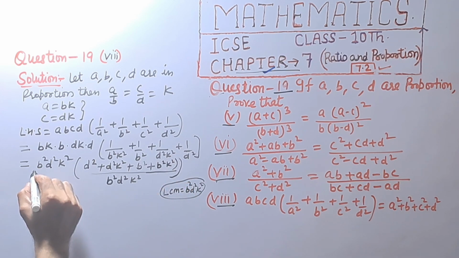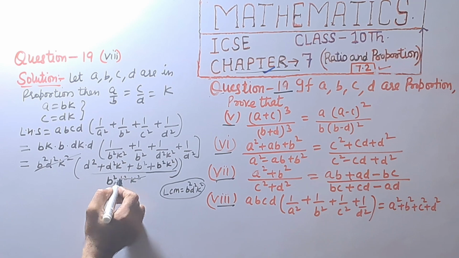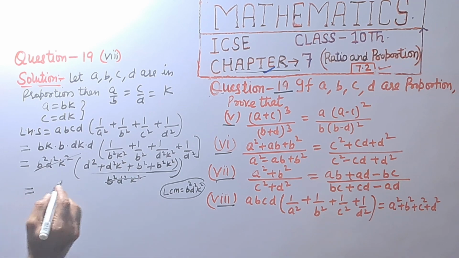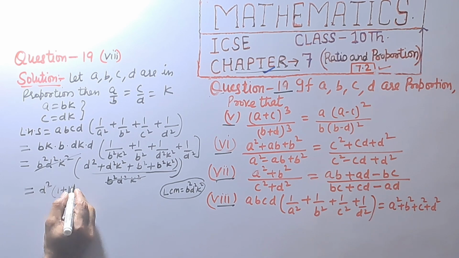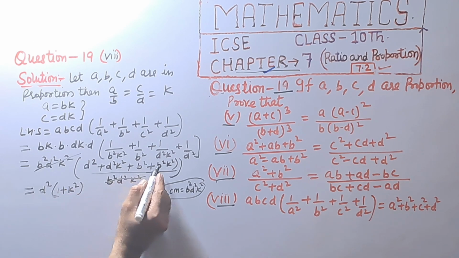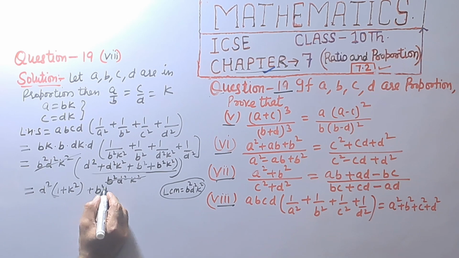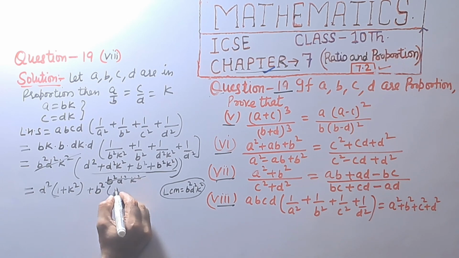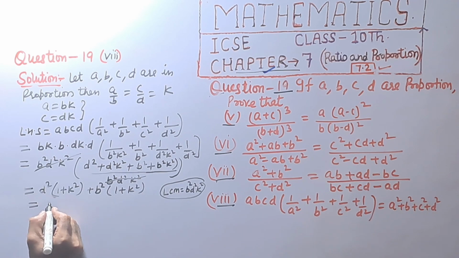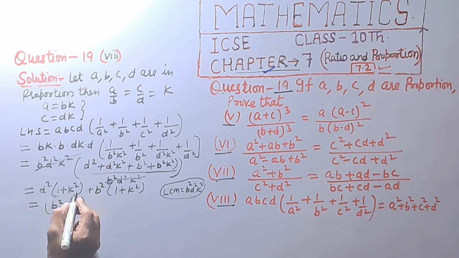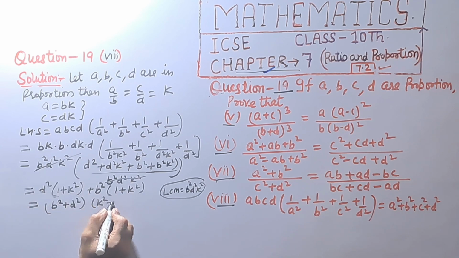b square, d square, k square is cancelled, and that is equal to, we are taking common d square in bracket 1 plus k square, and plus b square is common in bracket 1 plus k square, and we get b square plus d square and 1 times k square plus 1.